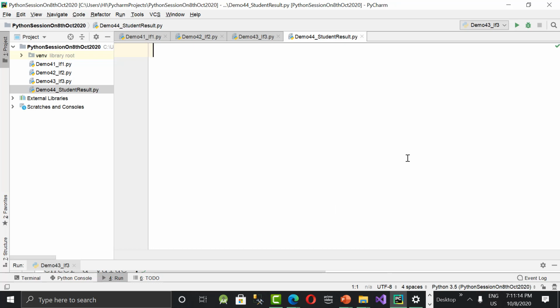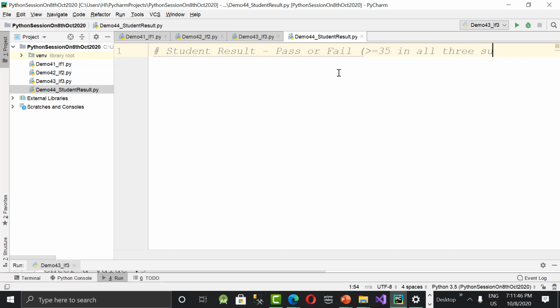So what is this program all about? We are accepting roll number, name, and marks in 3 subjects like MPC marks, and we have to say whether the student is pass or fail. So, student result: pass or fail. What is the pass mark here? 35 marks minimum, I mean greater than or equal to 35. That is my condition: greater than or equal to 35 in all 3 subjects.